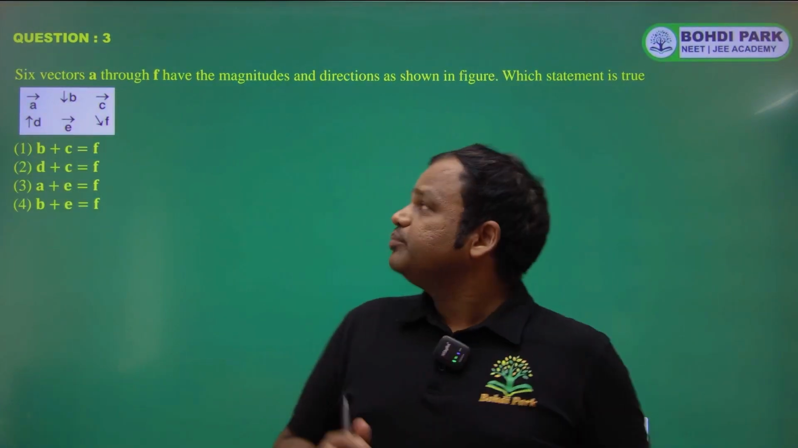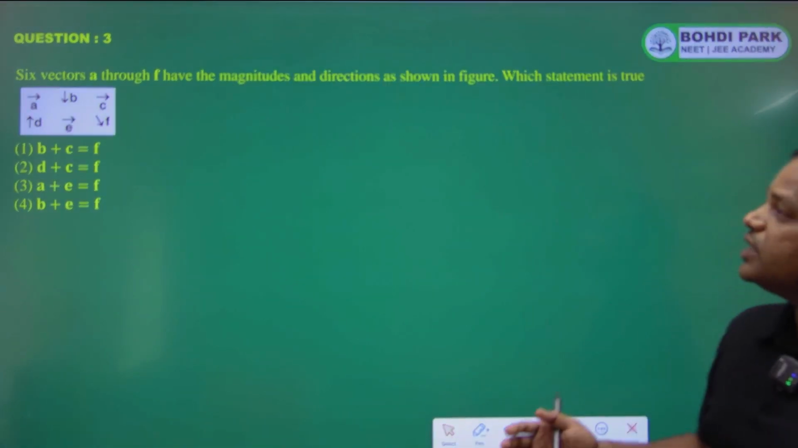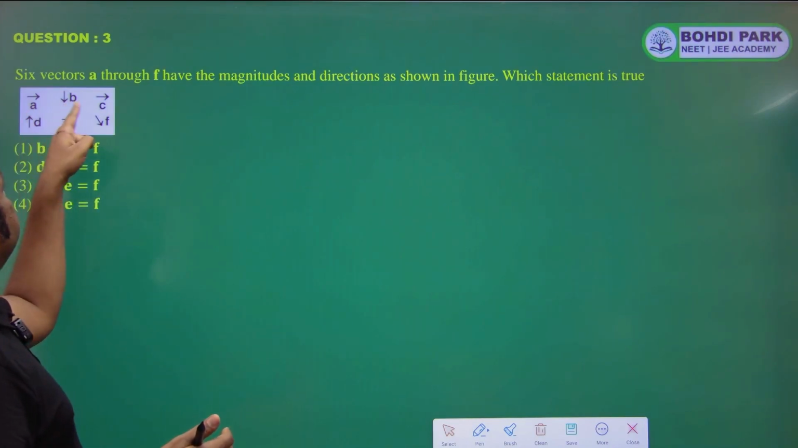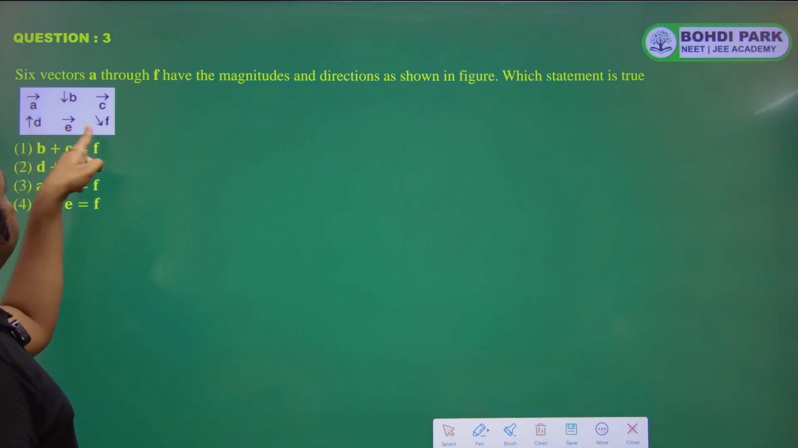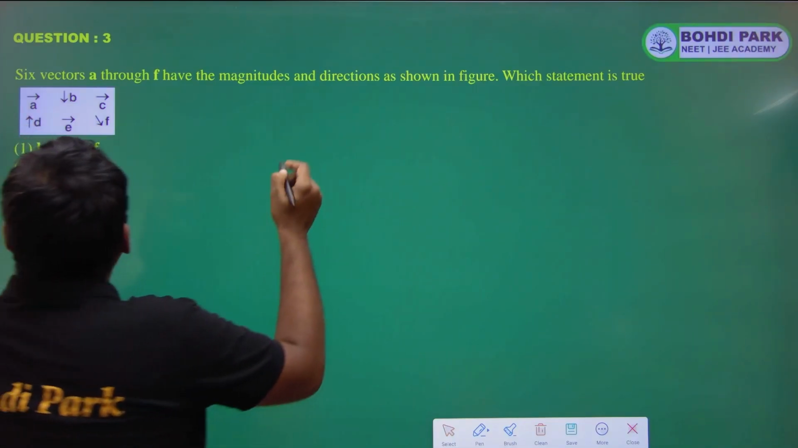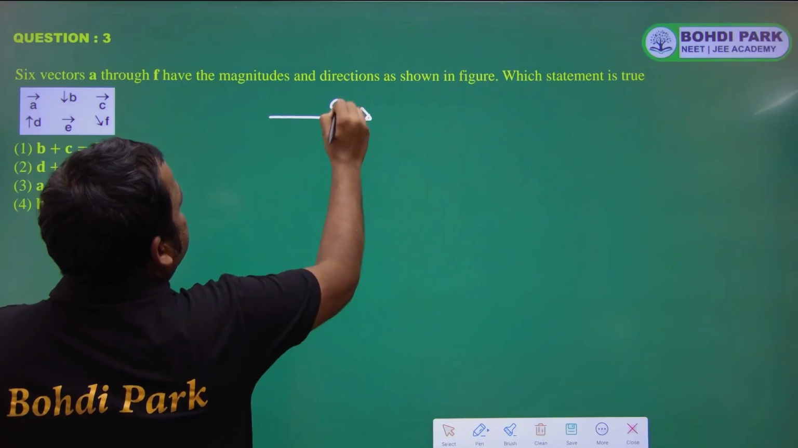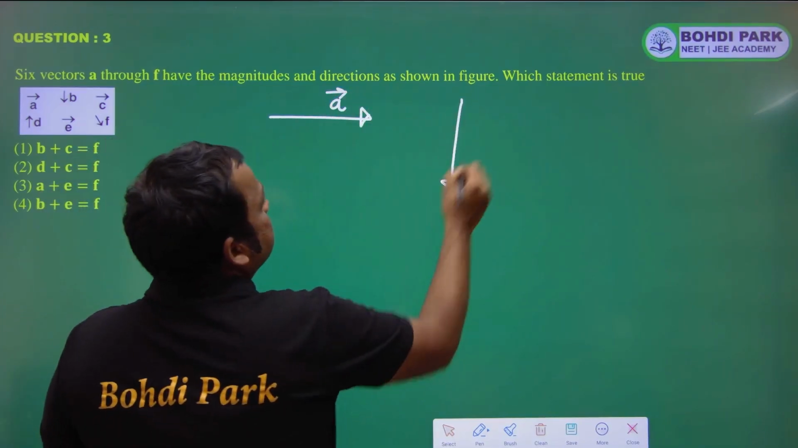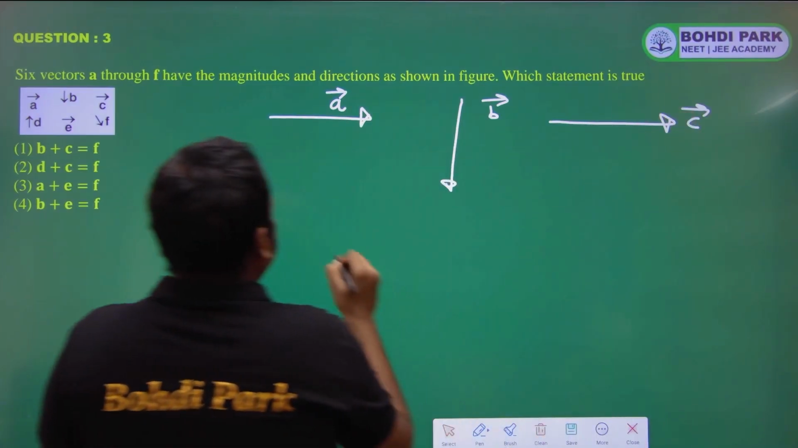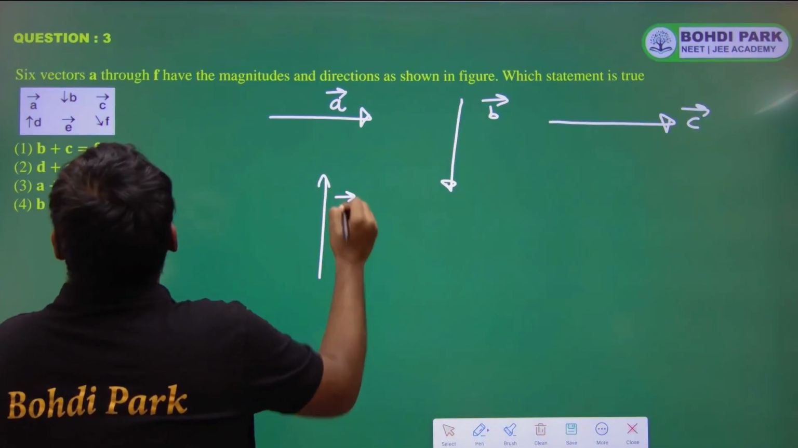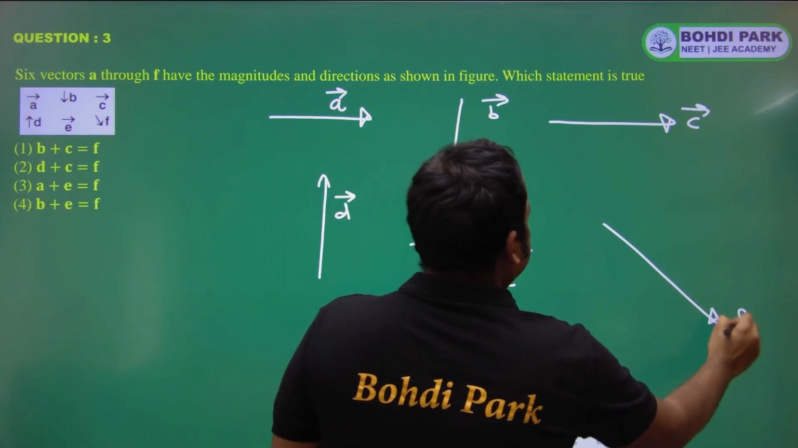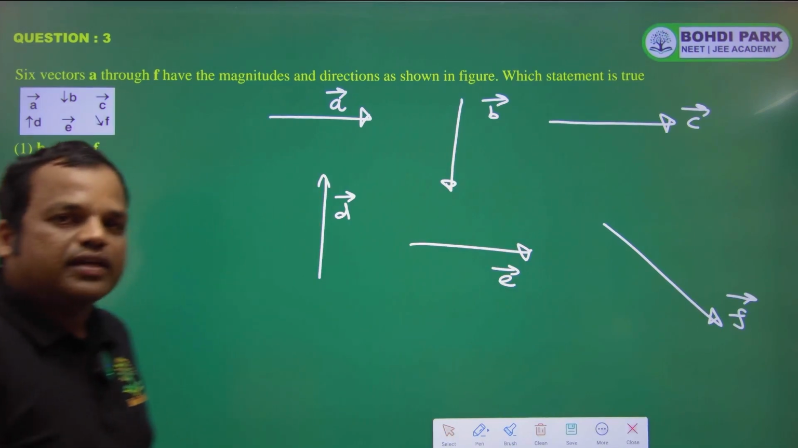Now look at this third question. In the third question, there are 6 vectors: A vector, B vector, C vector, D vector, E vector, F vector. So let me draw these 6 vectors once again. This is A vector, this is B vector, C vector, D vector, E vector, F vector. So these are the 6 vectors.